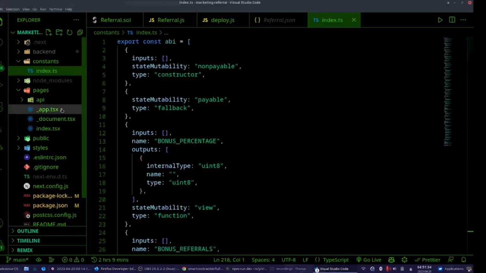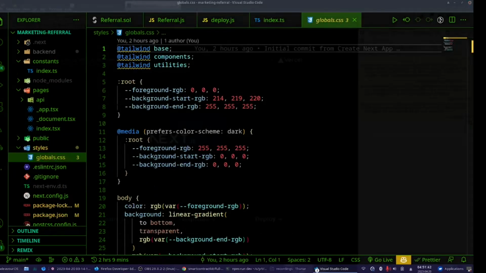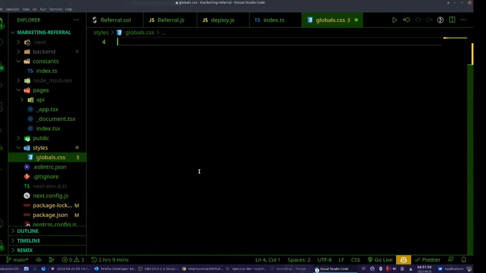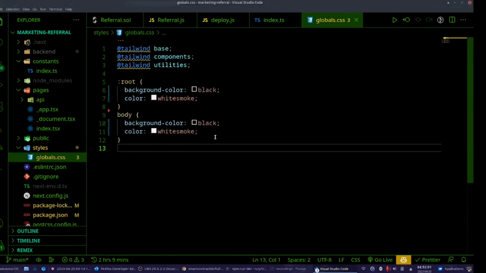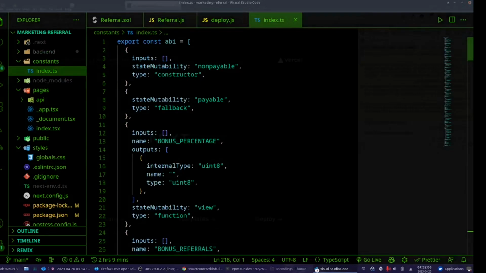We have a Next.js app created with Tailwind, so we don't have to configure Tailwind ourselves. I'm just going to change some global styles. I did this just today. Where are the styles? Global CSS. Now we have our global styles. Again, I'm going to put this code into GitHub so you can check it.